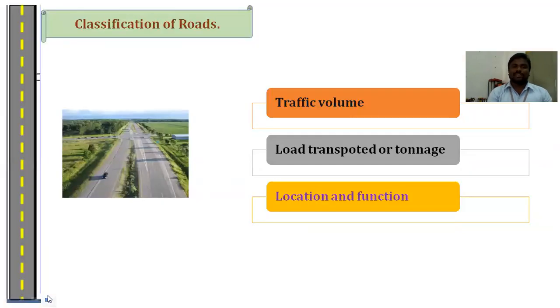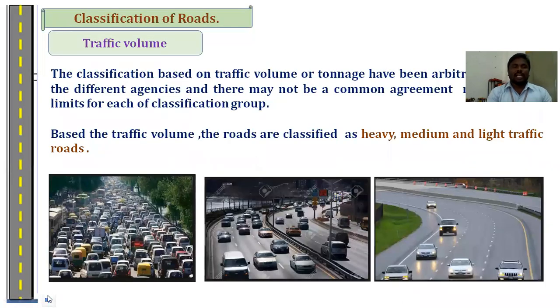First one is the classification of the roads. The roads are classified in three ways. First one is traffic volume. Second is load transported or tonnage. Third one is location and function. To take the first one, classification of the roads based on traffic volume.